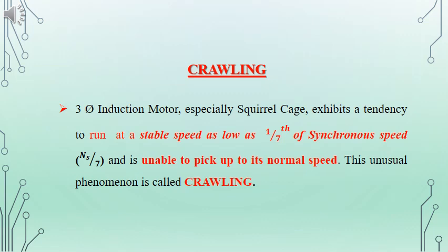Dear students, today we will be discussing crawling and cogging in the case of three-phase induction motor. First of all, we will start with crawling. In the case of three-phase induction motor, there is a tendency for the motor to run at a speed 1/7 of synchronous speed, and that too a stable operation. It will not be able to pick up the speed to the normal speed that is near to the synchronous speed Ns. This phenomenon is called crawling.